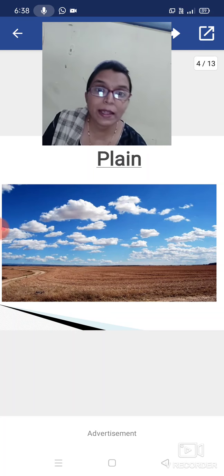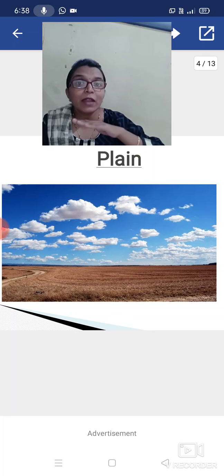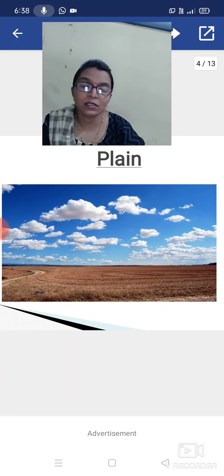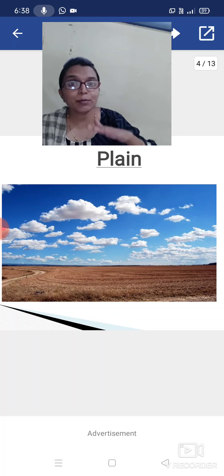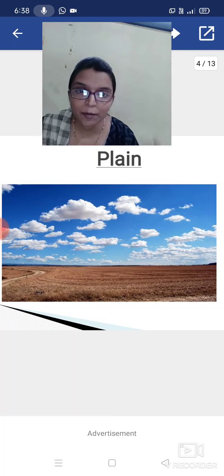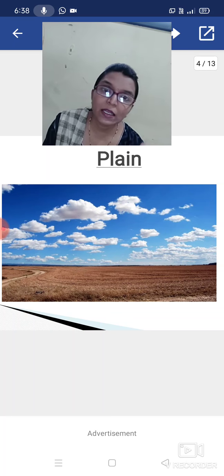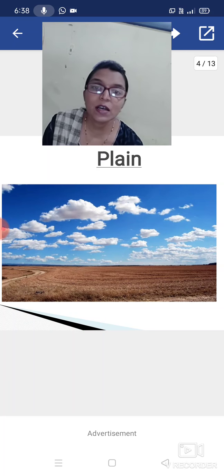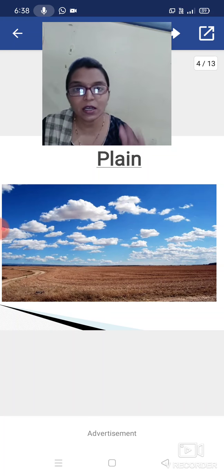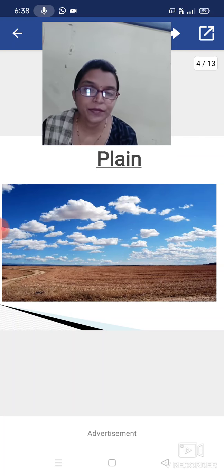Plain means a flat area on the earth. Whatever part of the earth is flat is called a plain. With the help of this picture you can clear your idea. So what is meant by plain? Plain is the flat surface on the earth. All of you understood?